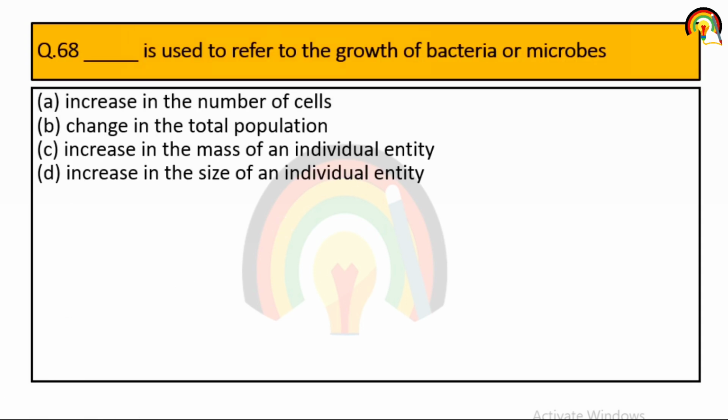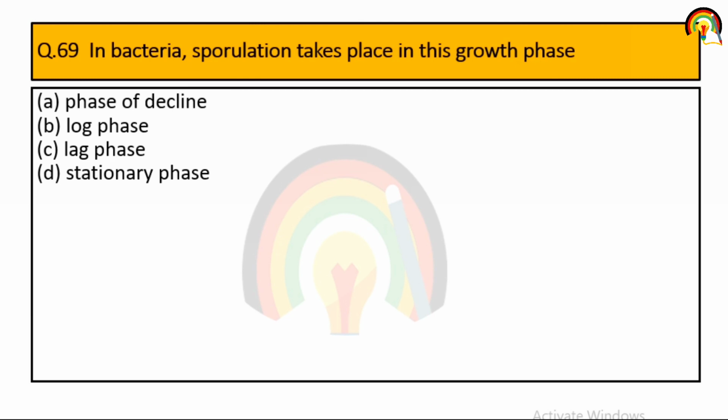Next one, dash is used to refer to the growth of bacteria or microbe. Increase in the number of the cell, change in the total population, increase in the mass of an individual entity, increase in the size of individual entity. So increase in the number of the cell is referred to the growth of microbe. Next one, in bacteria, sporulation take place in this growth phase. So in bacteria it mainly take place in stationary phase.